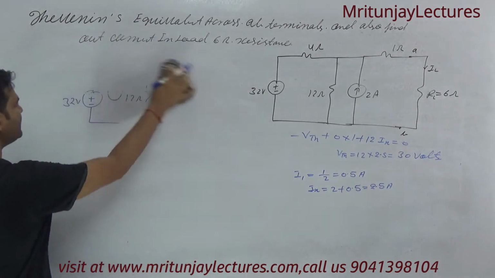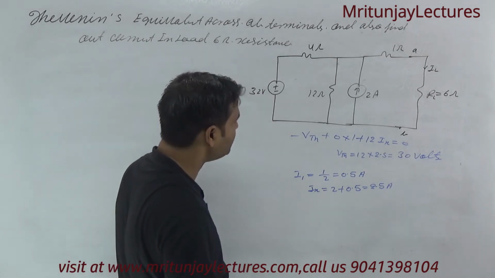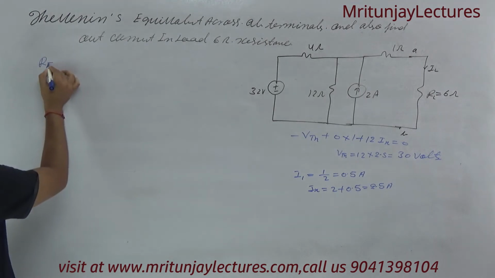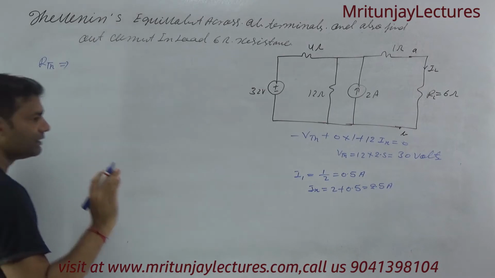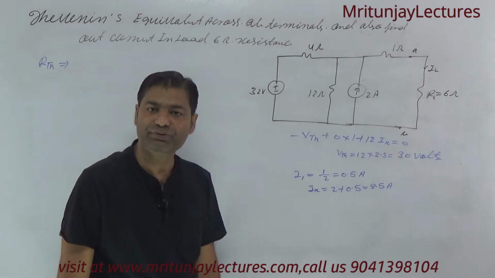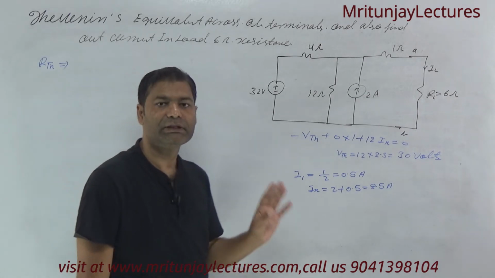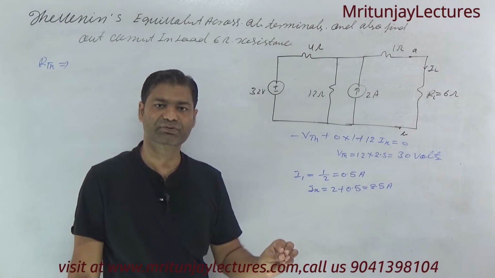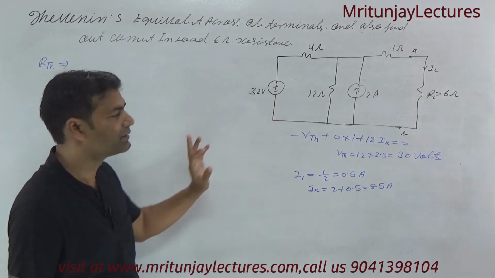I have already said, if you determine ZTH, since this is a DC circuit, here it is RTH. So how can we determine RTH? To determine RTH, all independent sources are reduced to 0. It means if there is a voltage source, then the voltage source tends to 0, meaning it is a short circuit.